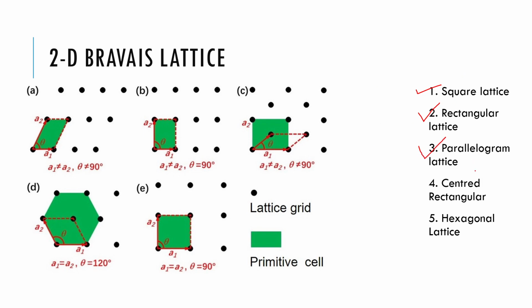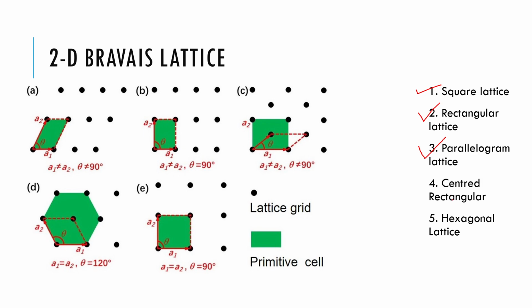Next we have centered rectangular. If we join these vectors A1 and A2, it is like a parallelogram, but there's a lattice point here at the center. So centered rectangular is not a primitive lattice.